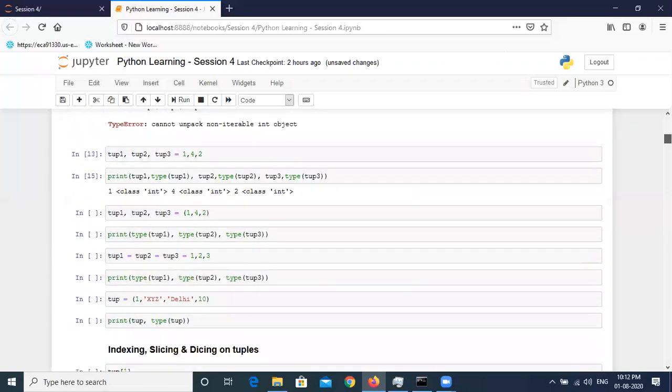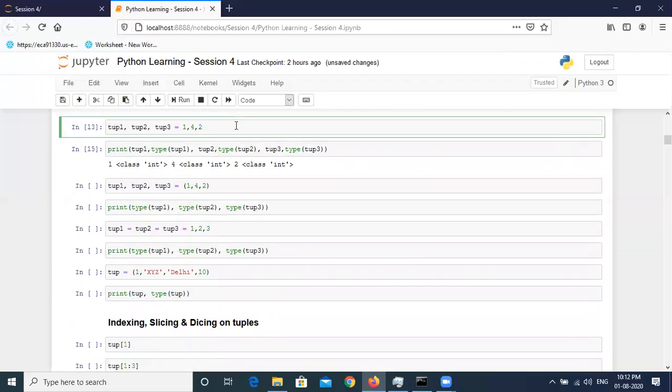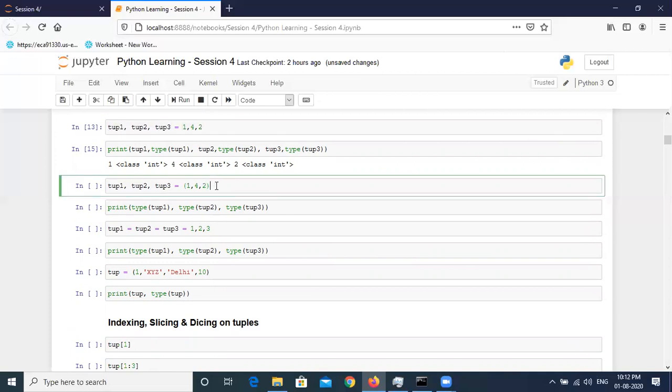You have to write in brackets if you are creating a tuple variable. So for that, let us use the same variable syntax and then assign the values inside the brackets. Now let's see what happens.